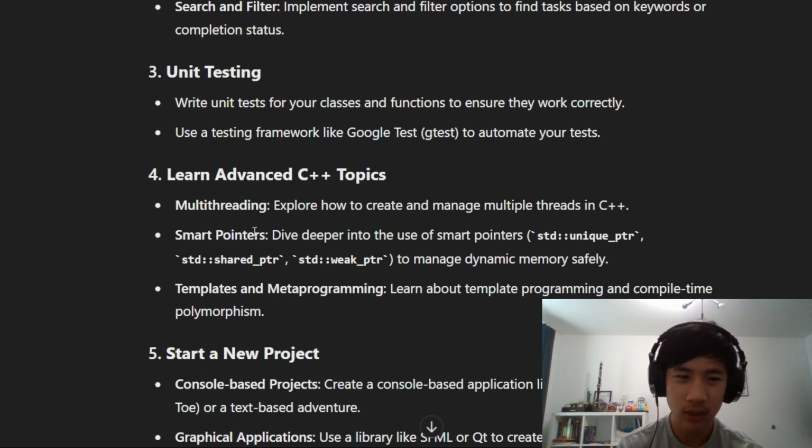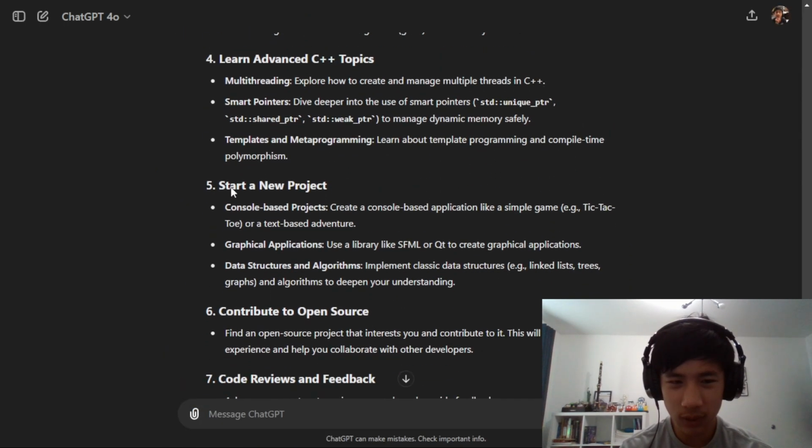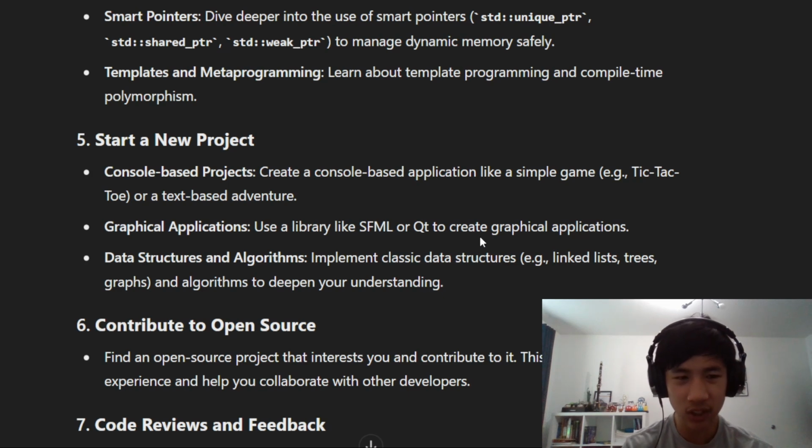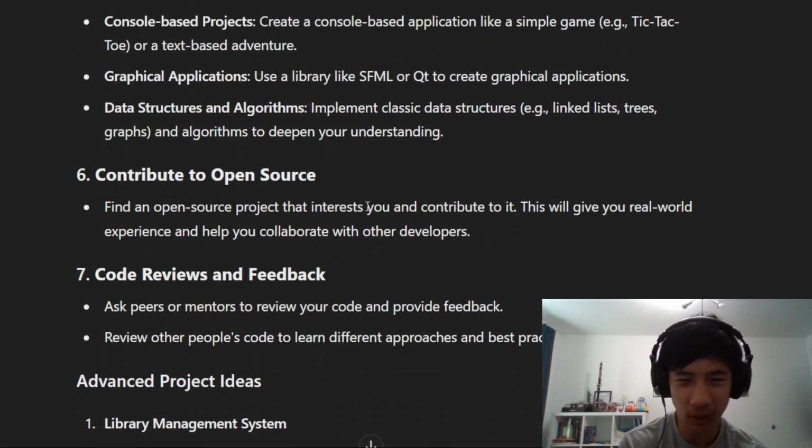It's then telling me to learn some other C++ topics, such as multi-threading and smart pointers. So yeah, I'm not very good at smart pointers whatsoever, so that seems like something I might want to do. And also learn about templates and metaprogramming. So learn about template programming and compile-time polymorphism. Afterwards, it's telling me to maybe even start a new project that could be console-based, graphical, or even about data structures and algorithms. I find it funny that it's also telling me to contribute to open source, something I've never done. I have some public repositories, but I've never contributed to open source in any language.